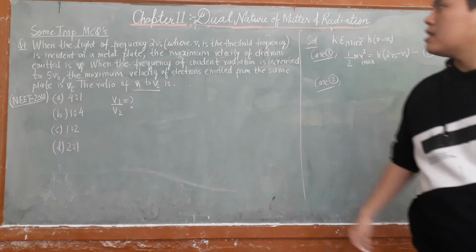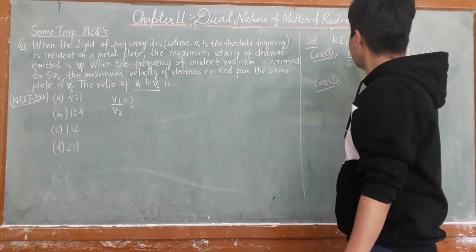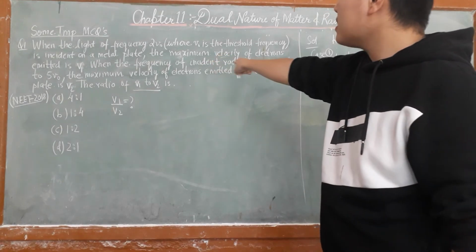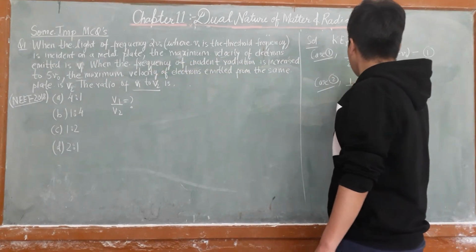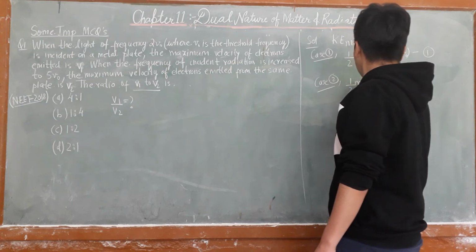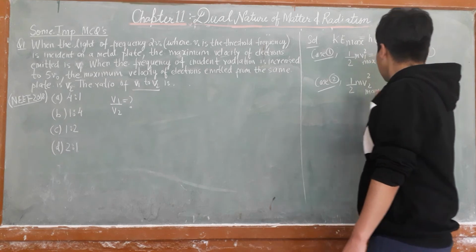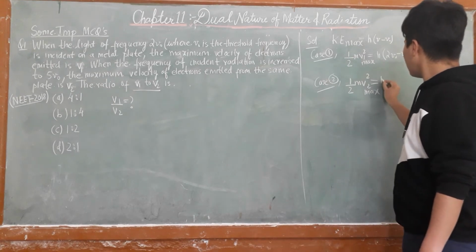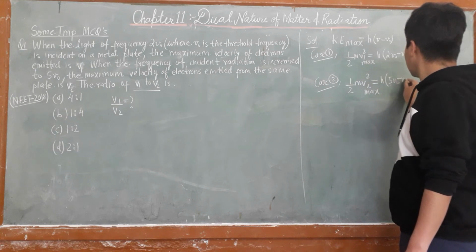Now the second case. When the frequency of incident radiation is increased to 5 nu naught, half m V2 square max is equal to h(5 nu naught minus nu naught).